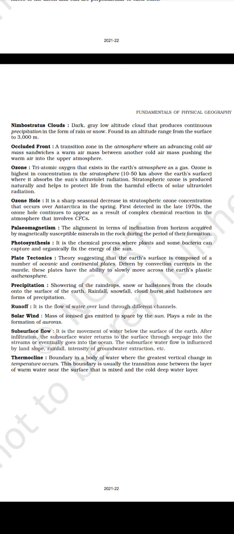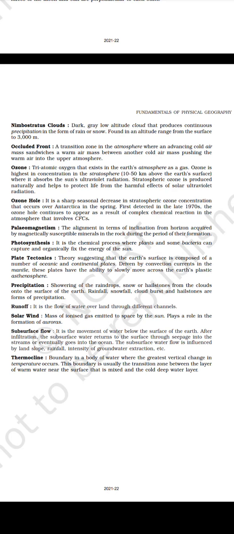Ozone, triatomic oxygen that exists in the Earth's atmosphere as a gas. Ozone is highest in concentration in the stratosphere, 10 to 50 kilometers above the Earth's surface, where it absorbs the sun's ultraviolet radiation. Stratospheric ozone is produced naturally and helps to protect life from the harmful effects of solar ultraviolet radiation. Ozone hole, it is a sharp seasonal decrease in stratospheric ozone concentration that occurs over Antarctica in the spring. First detected in the late 1970s, the ozone hole continues to appear as a result of complex chemical reactions in the atmosphere that involve CFCs.